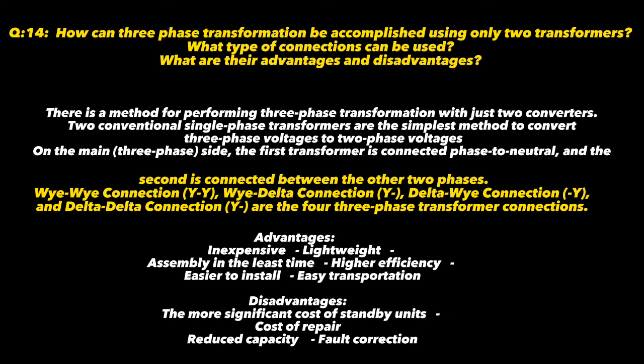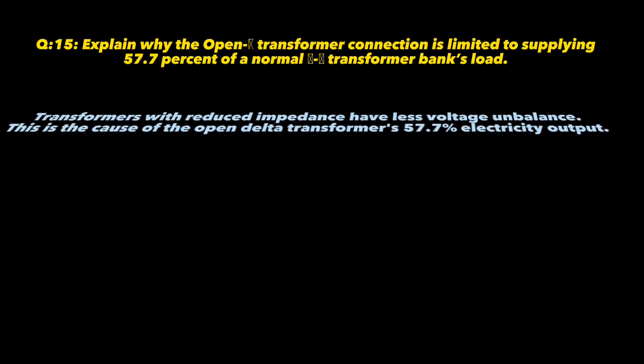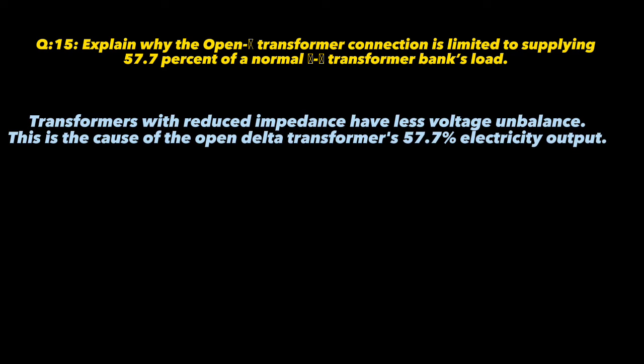The first is the more significant cost of standby units. The second is the cost of repair. It means it's a high cost for the repair. The third is reduced capacity, and the last is fault correction.